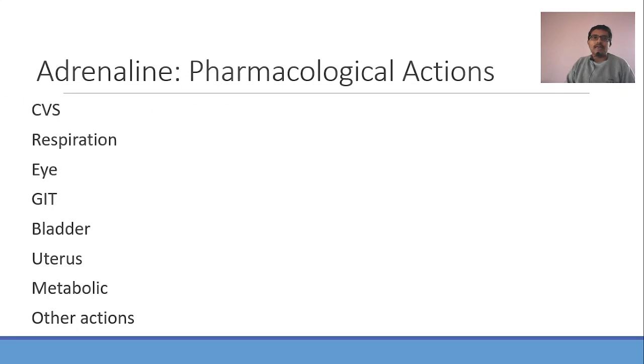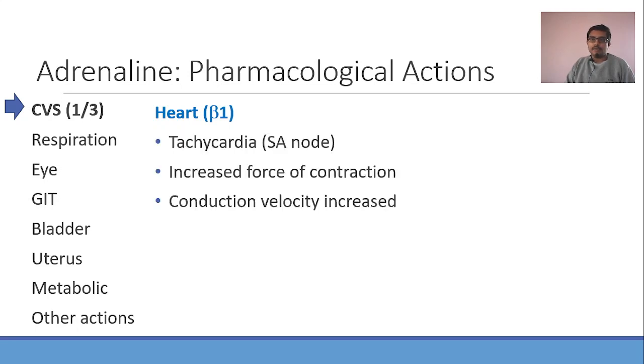So what are all the cardiac actions of adrenaline? What are all the actions of adrenaline in the heart? In the heart, only beta 1 type of adrenergic receptors are located. No other type of adrenergic receptor is located in the heart. So adrenaline activates the beta 1 receptor in the heart. This will lead to increase in heart rate leading to tachycardia, increase in force of contraction. There is also increase in the conduction velocity. So it will increase all the actions in the heart.